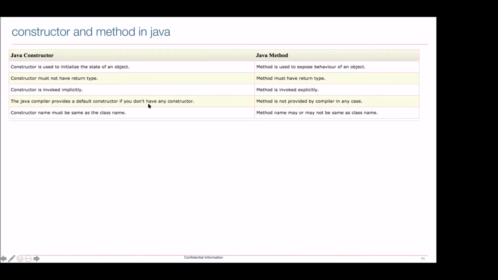And the Java compiler itself provides a default constructor, but the compiler is not going to provide a method. The most important part is to identify how a constructor looks. This is the most important property: your constructor name should be the same as the class name, while a method name may or may not be the same as your class name. And if it is the class name, it will become a constructor. Guys, if I am very slow in theory or something, please interrupt me and say, Sagar, skip these slides, we can go.